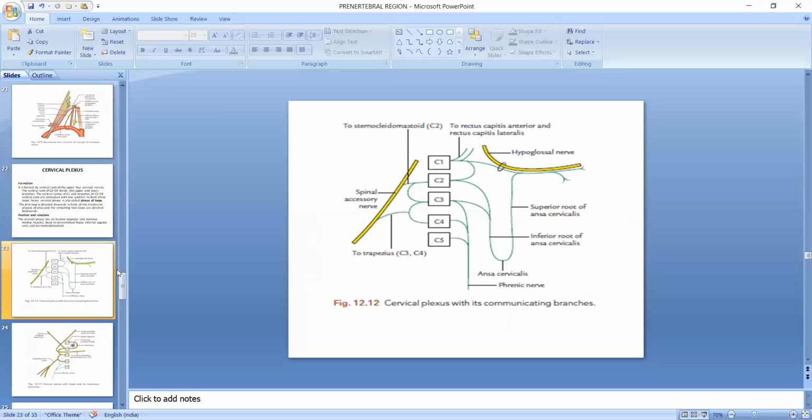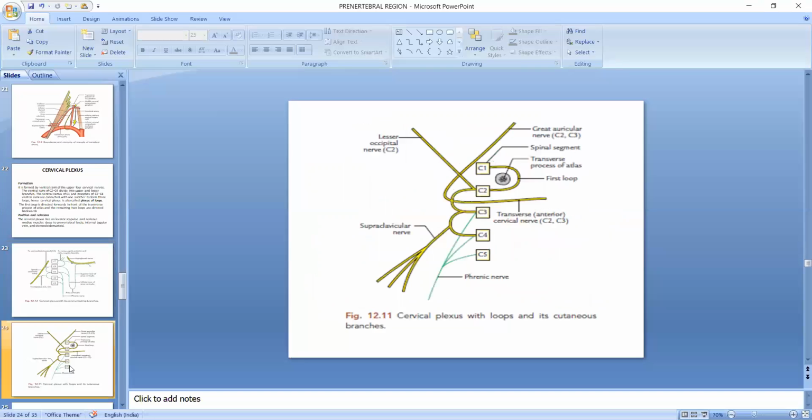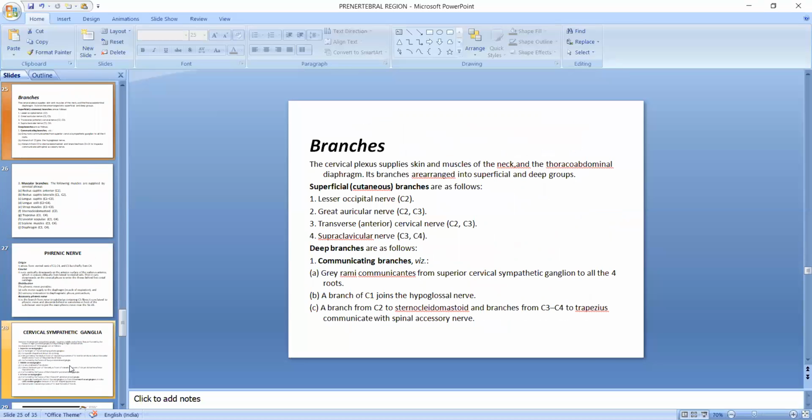And we can see here the cervical plexus with its communicating branches. The cervical plexus supplies skin and muscles of the neck and the thoraco-abdominal diaphragm. Its branches are arranged into superficial and deep groups. Superficial branches are as follows: lesser occipital nerve, great auricular nerve, transverse cervical nerve, and supraclavicular nerve. And deep branches are as follows: communicating branches.